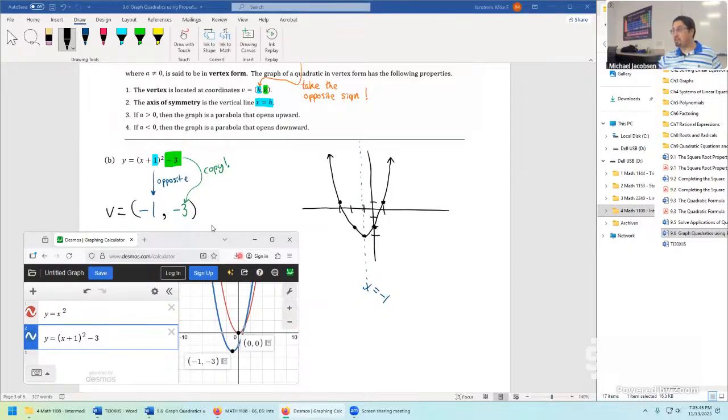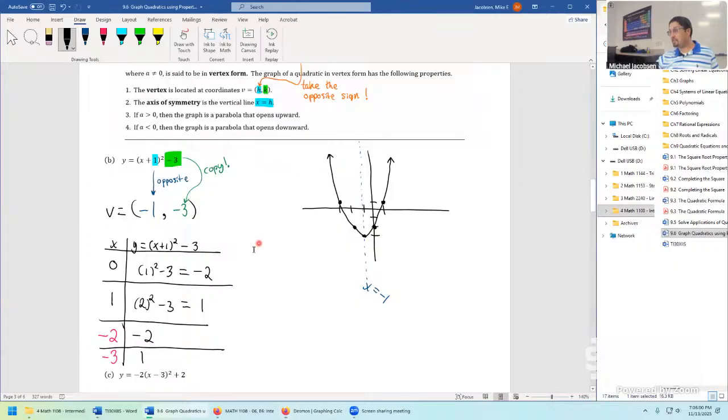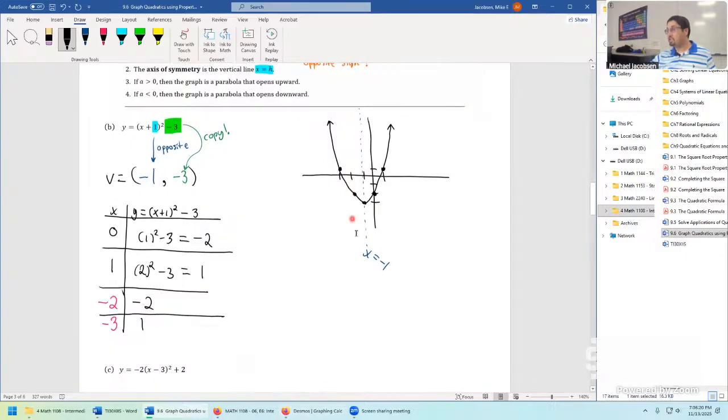So those are the two parabolas in context. If we change these values, it's just moving it right or left by the opposite sign we see here. If we change values here, it's moving up and down by the same exact sign that you see right there. So we're just moving around the parabolas. The next one's a little bit different though. If you multiply something in front of the thing that's being x plus or minus a value squared, that's going to change the shape. It's either going to make it more narrower or steep, or it's going to make it more wider and more shallow in its growth rate. So that's our next part C we'll take a look into.